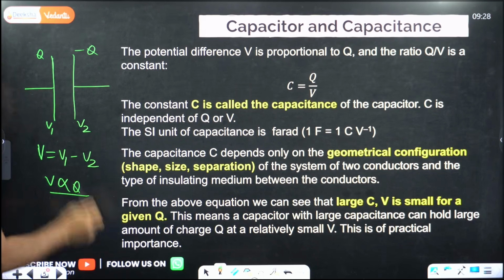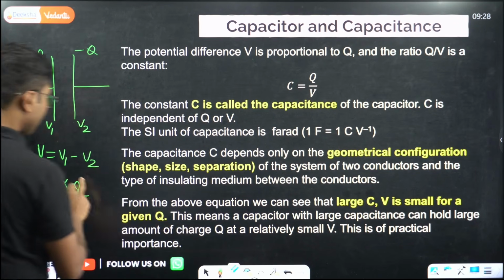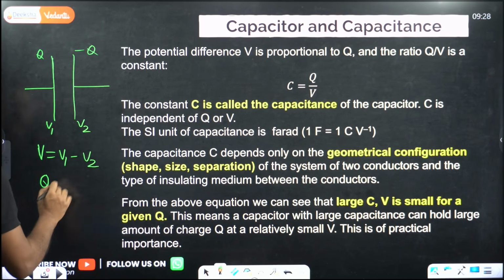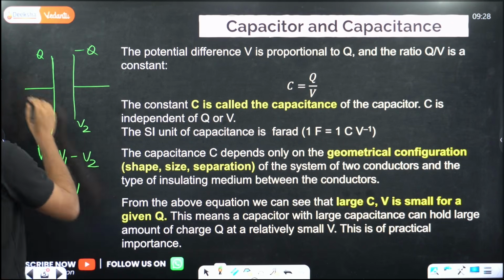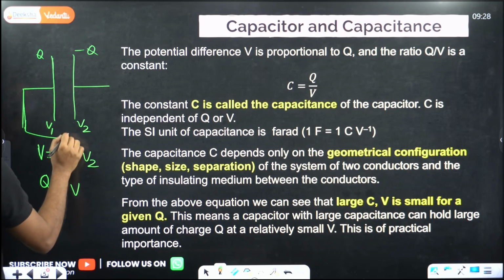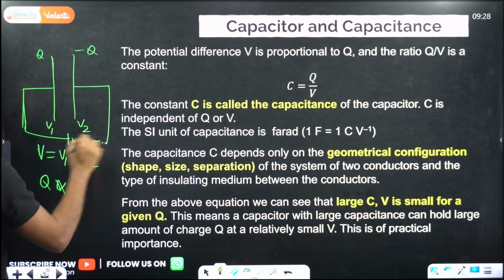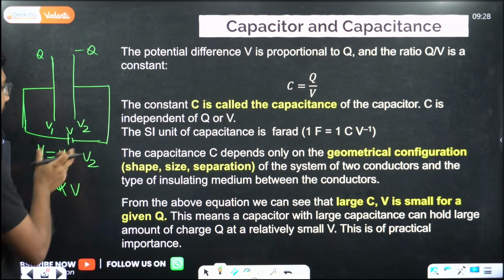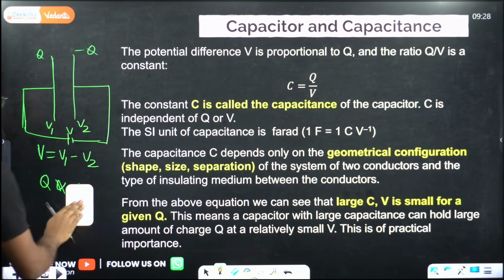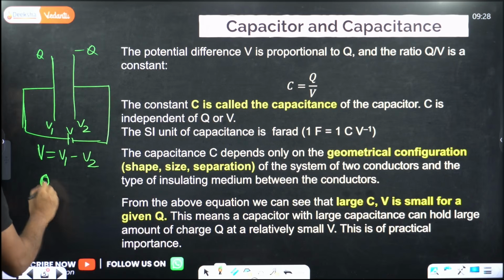Or you can say that the charge stored is proportional to the potential V. So Q is proportional to the voltage difference. Suppose you have applied a battery across it, so there is some potential difference between the plates, and the charge stored is proportional to this potential difference.